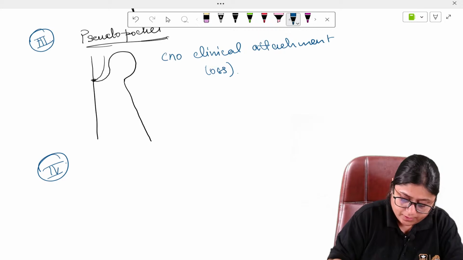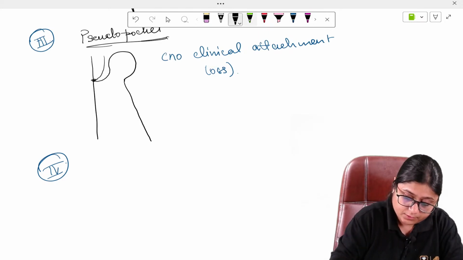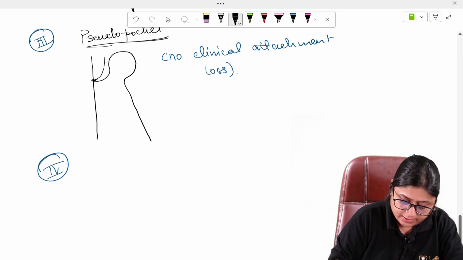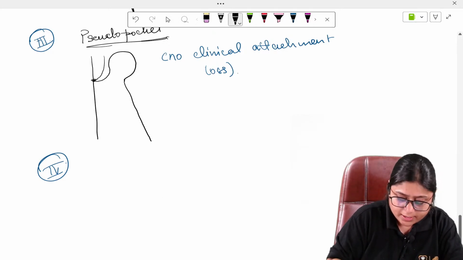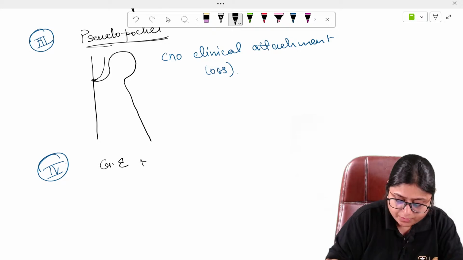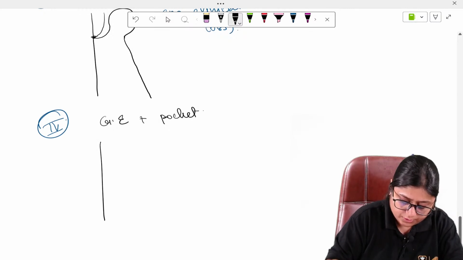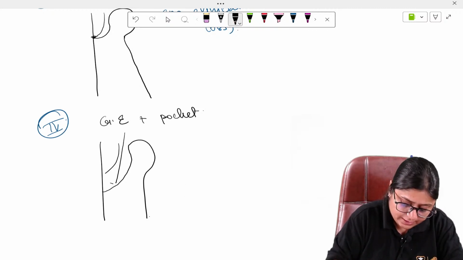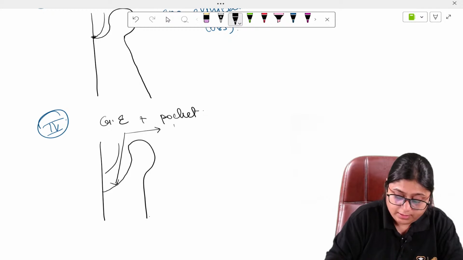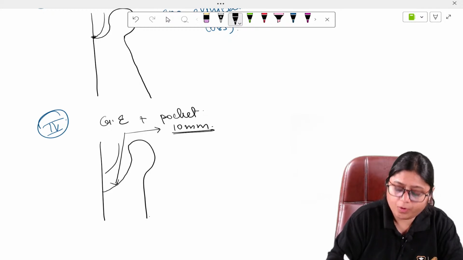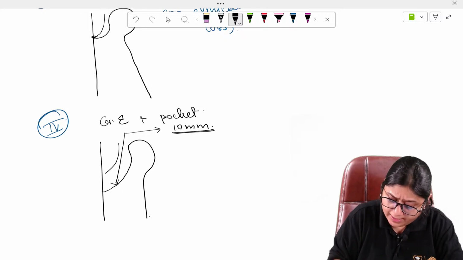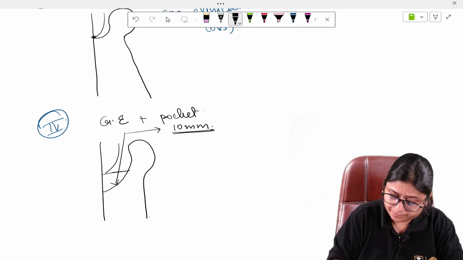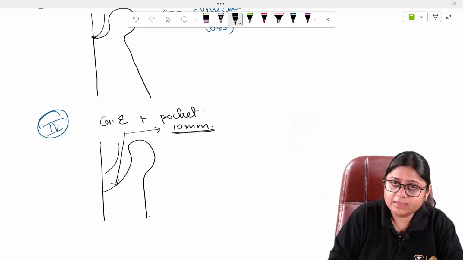So I'll write gingival enlargement plus pocket. If there is gingival enlargement plus pocket, so if this is the tooth, here there is enlargement also and pocket also. So here the pocket depth is 10 mm, and this distance from the CEJ they will give you.